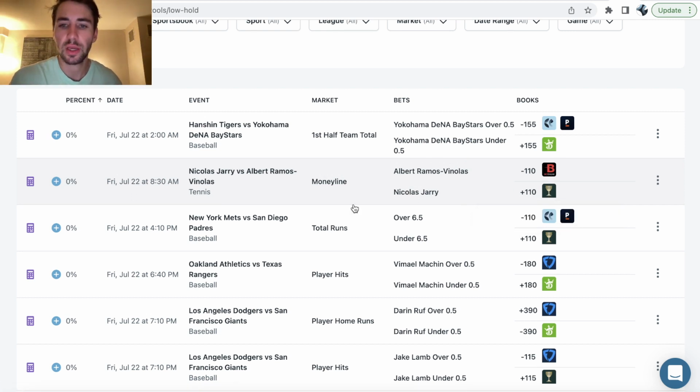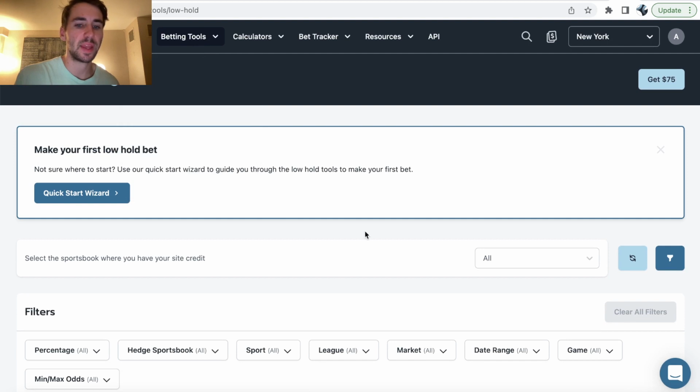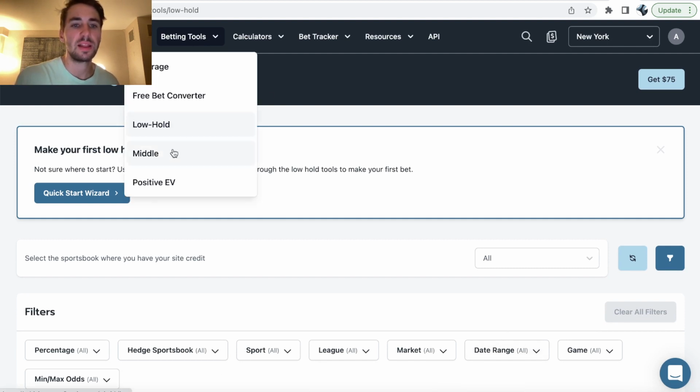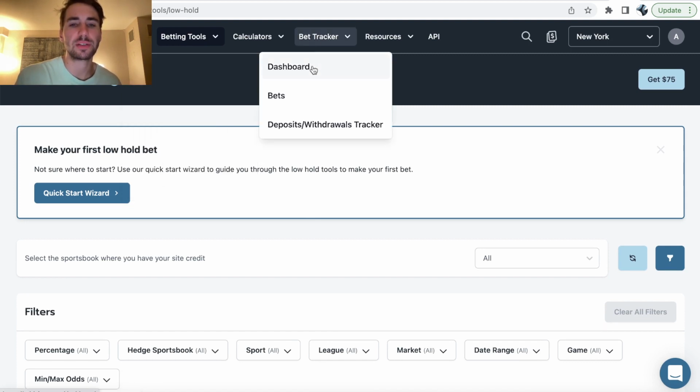I'm just essentially transferring money between sportsbooks, but this will help you churn through deposit bonuses, playthroughs, and also build up rewards credits on sportsbooks. So that's what the low holds tool does. And again, all these filters, so you can filter to see specific bets. The middle tool, and then the positive EV tool, and then finally the bet tracker, right?